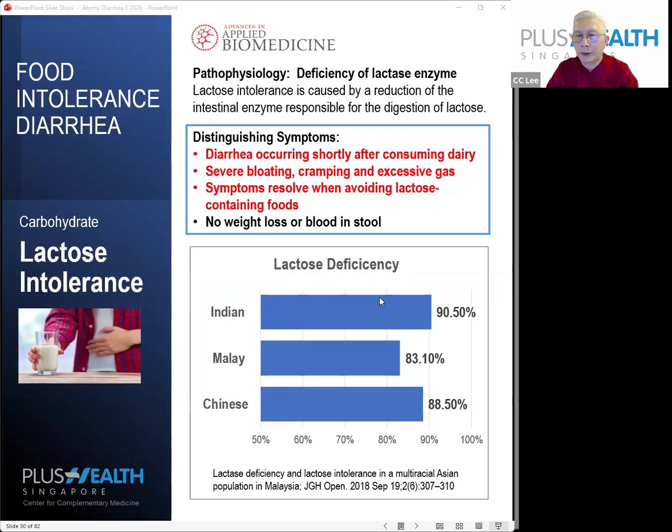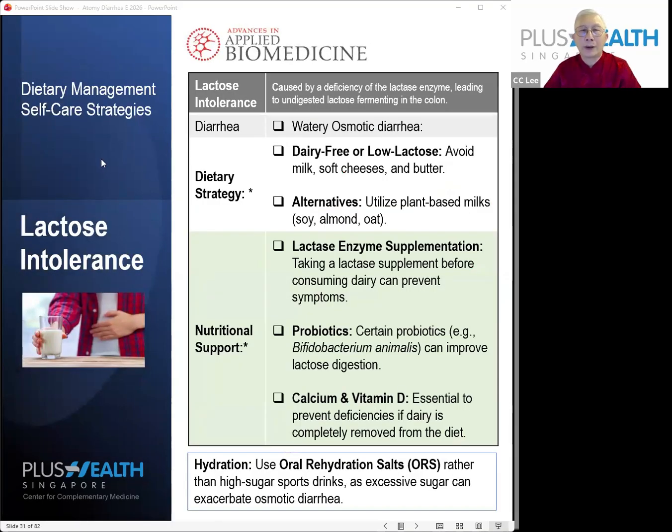Some might be able to tolerate a bit. Now, what is the dietary strategy for people who suffer from lactose intolerance? First, of course, avoid dairy food, so basically you have a dairy-free or low lactose diet. So this is the first solution. Nothing to say, because you lack that enzyme, so avoid the food containing lactose itself. An alternative is to use plant-based milk, soybean milk, oat milk, and so on.